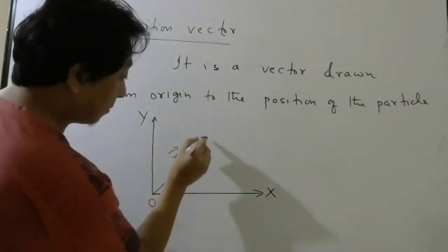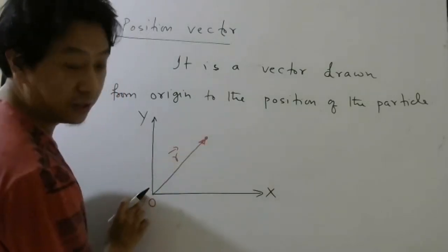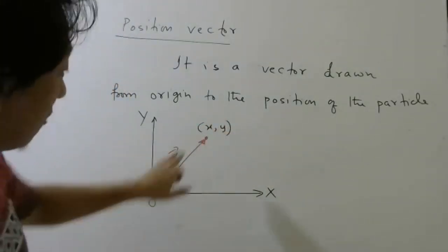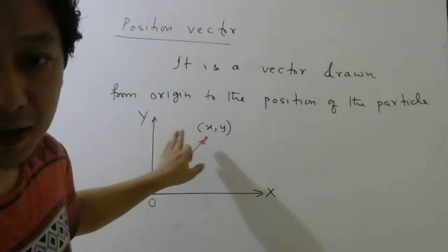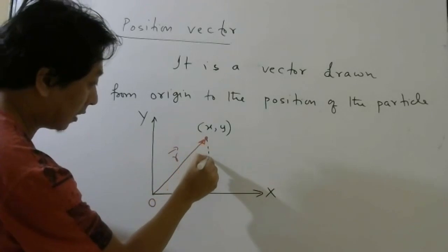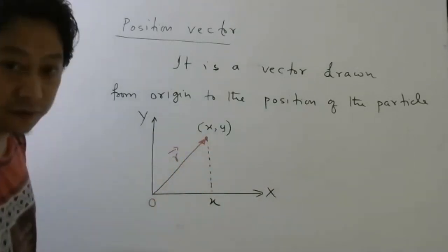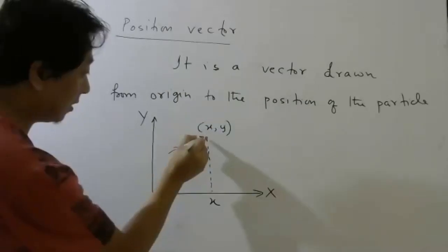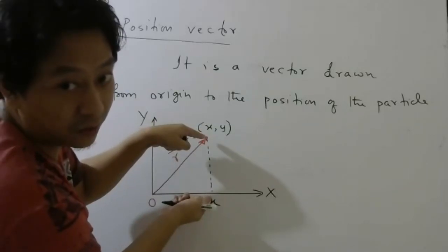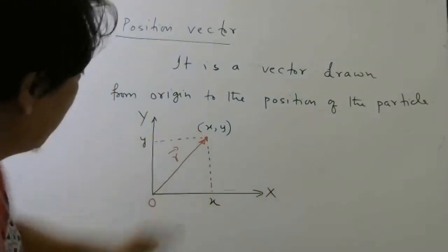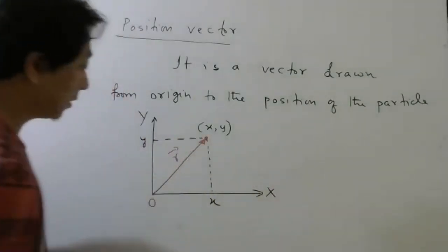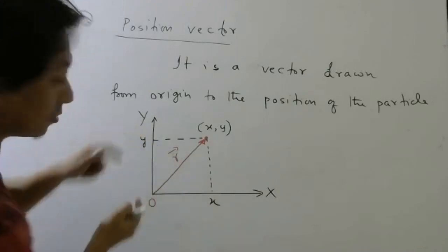Now, you also know that with respect to this origin, this point will have coordinates x, y. Yes or no, students? You have written like this in school days, x, y. So what is the meaning of x when I say x? X means this, from here to here is x. And y means here. Or you can say this is also y only. Either you can say this or this. Please draw perpendicular, okay? So this length is x, this length is y.